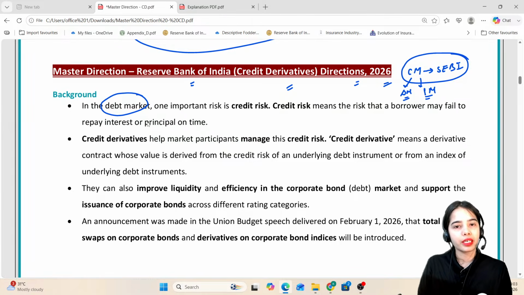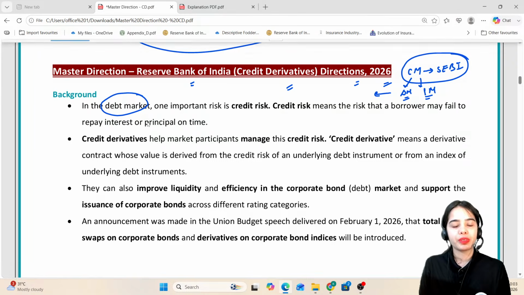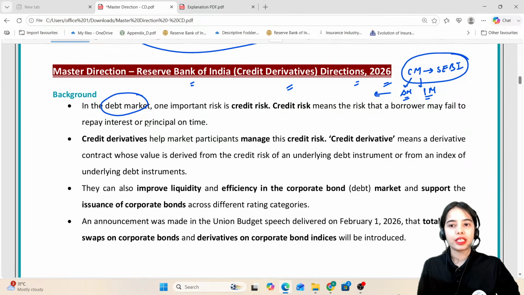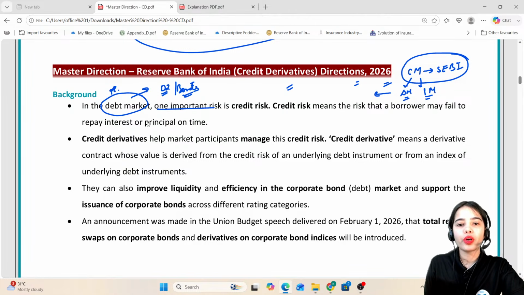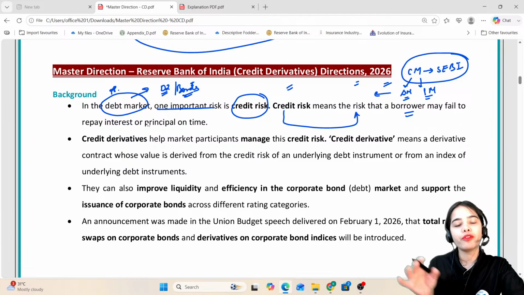The debt market is related to debt instruments, the bonds, the debentures and such. In the market where we are buying and selling debt instruments such as bonds, one important risk is credit risk. Credit risk means the risk that a borrower may fail to repay the interest or principal on time.